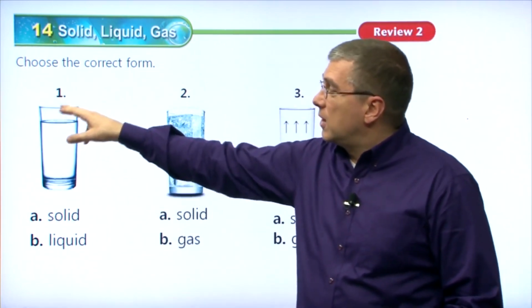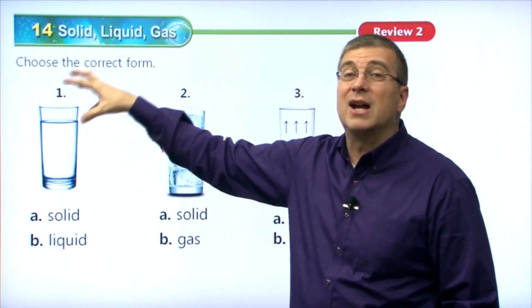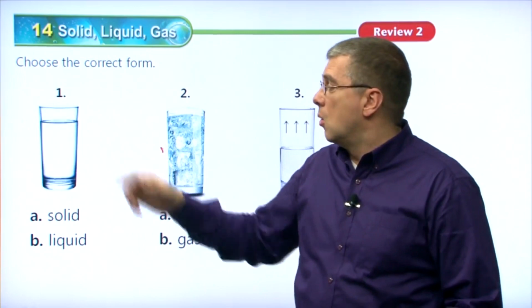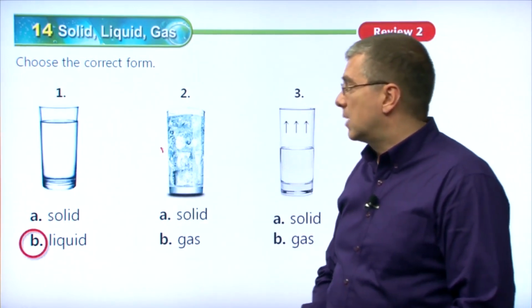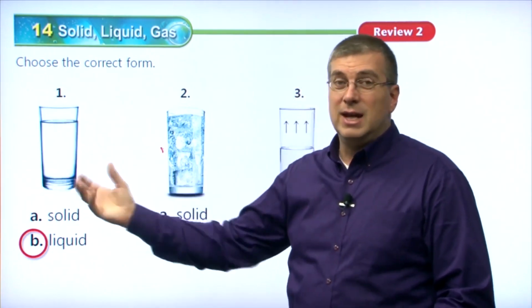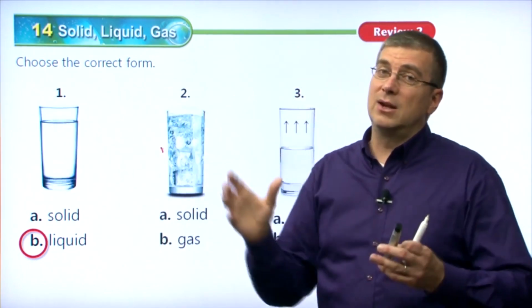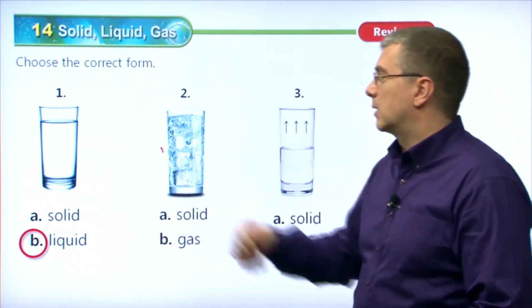The water does not fill up the entire glass. There's some space here. So it's not filling the entire shape of the container. Is it a solid or is it a liquid? Well, if you chose liquid, that would be correct because it takes the shape of its container. It doesn't fill up all of the container, and if you pour it out, it will flow out nice and easy. So that's a liquid.